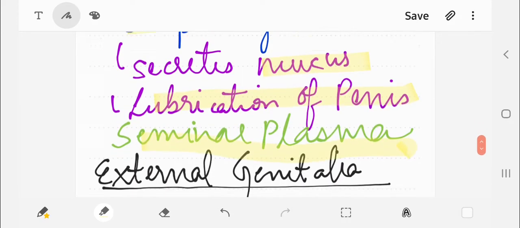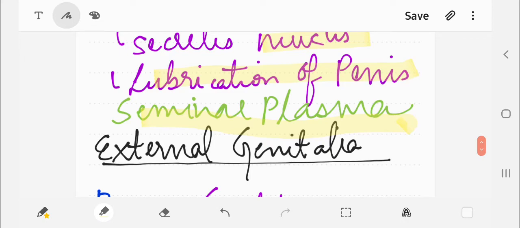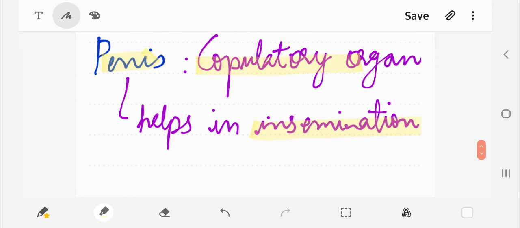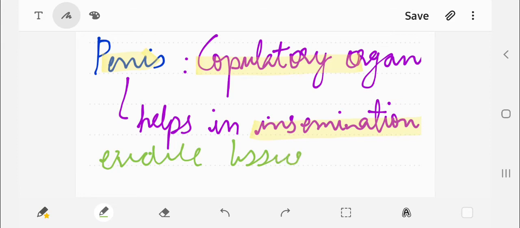And the last is our external genitalia, that is your penis. It is the male copulatory organ, having erectile tissues and vascular spaces in which an extra supply of blood is given when the male is sexually excited, and during that the penis gets erected.